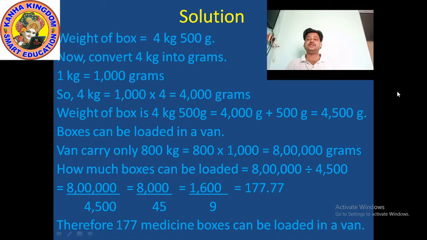So now this is the solution time of the question. First, the weight of the box. What is the weight of the box? 4 kg 500 grams. As the hint already gave you, first you have to convert kg into grams. So 1 kg equals how many grams? 1 kg equals 1,000 grams.